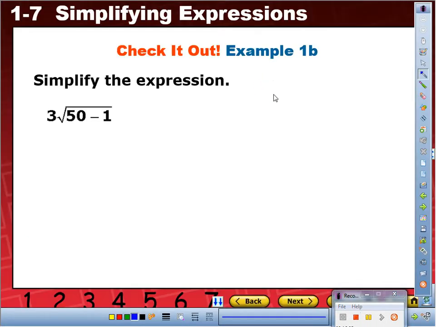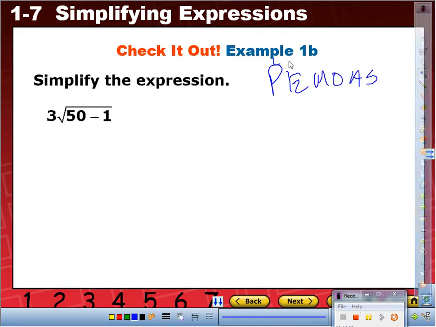Okay, so you wrote your order of operations. Here it is. PEMDAS. Okay. So, do we have any grouping symbols? Yes, I'm going to focus on this piece right here. So, therefore, I'm going to bring the 3 down by itself with the multiplication because I'm not going to use that right now. I'm focusing on the grouping symbol. So, what is 50 minus 1? So, we still have square root of 49. Okay. We're still on the grouping symbol. Let's simplify the grouping symbol. What is square root of 49? 7. Bring down the times 3. So, this is 21.